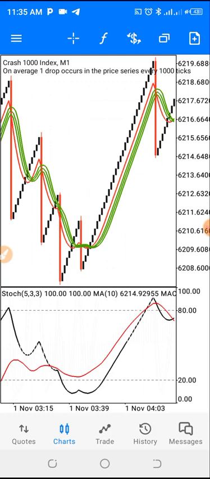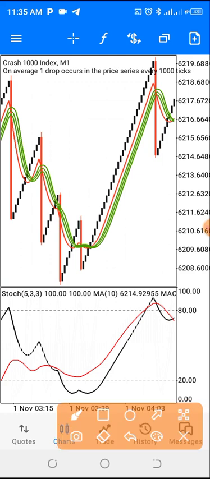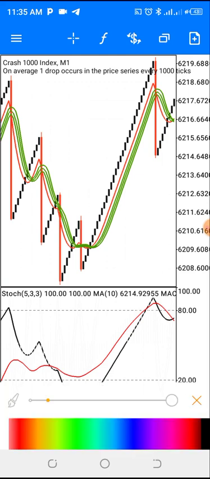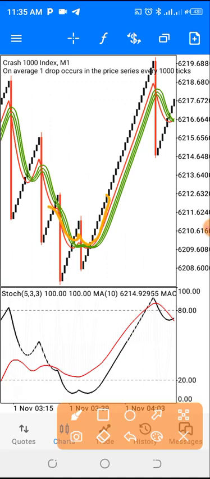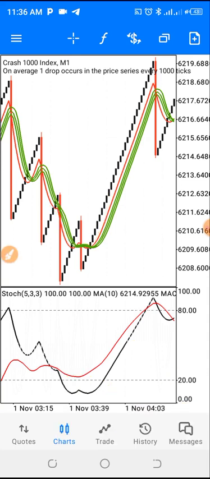Because this is another one here, so you can spot your W here. Let me reduce. You can actually spot your W. Can you see your W here? Can you see it on your main chart too? So the major thing you're going to be focused on is this black moving average. Once it's at your 20 level, you are good to go.